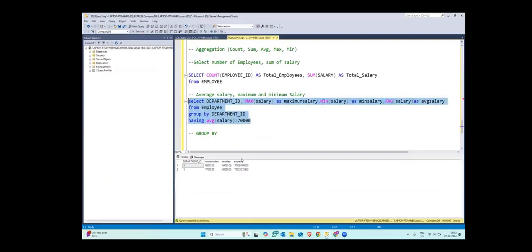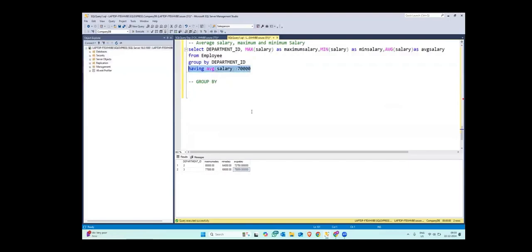Okay. So we can see that now we are getting only these two values where the average is greater than 70,000. So having is a filter that is used with aggregated functions. You cannot use the where clause when we are dealing with aggregated functions.